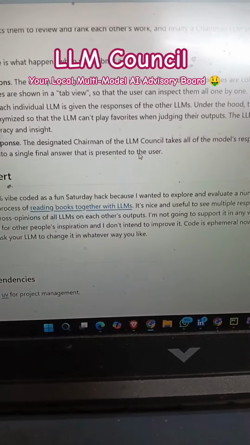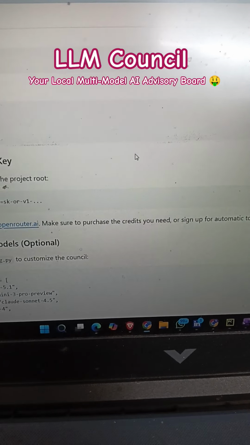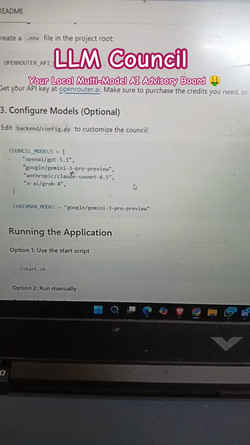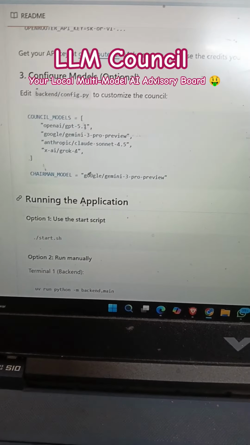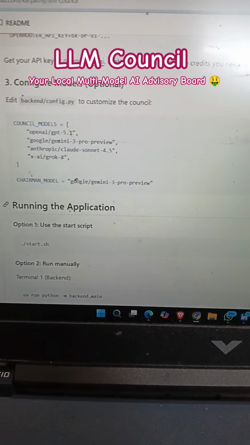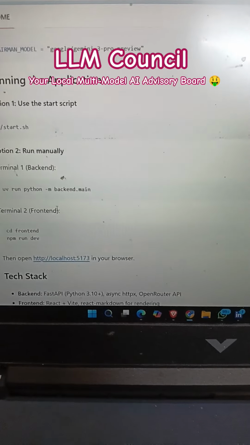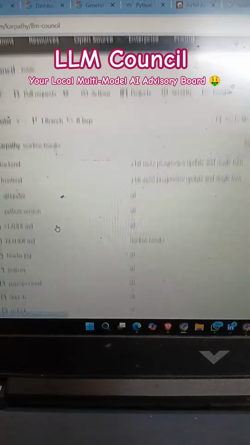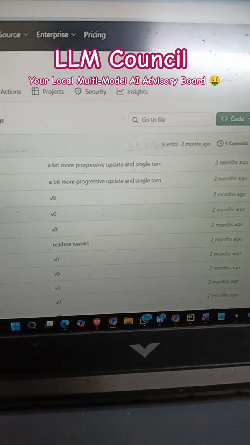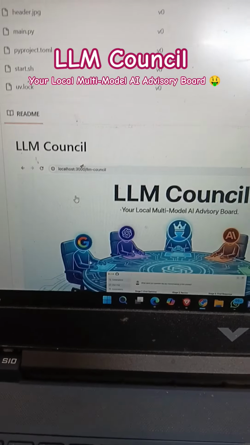That will be decided by the chairman model. You can see this, and then it will give the response. In that way you will get the optimized response. This is one of the interesting thoughts he implemented around two months back, a couple of months back.